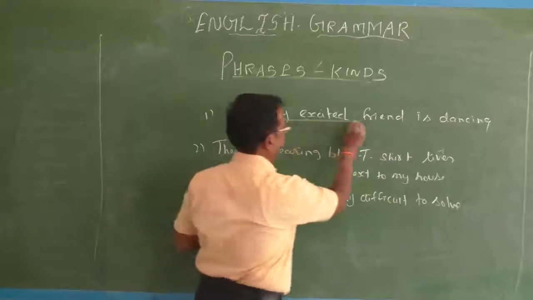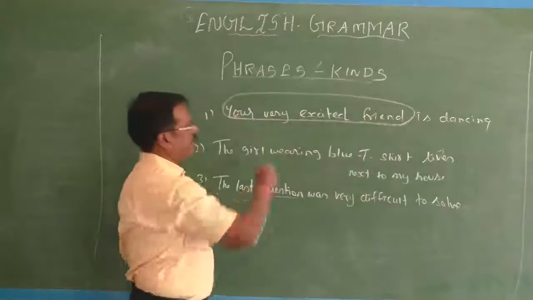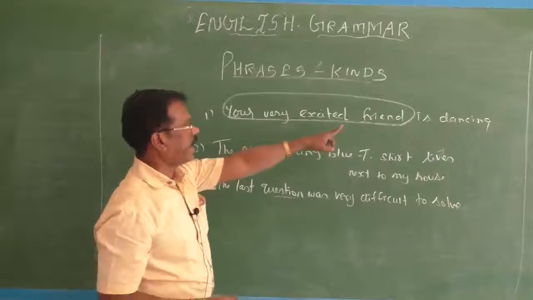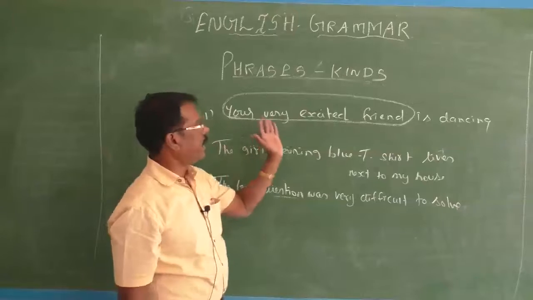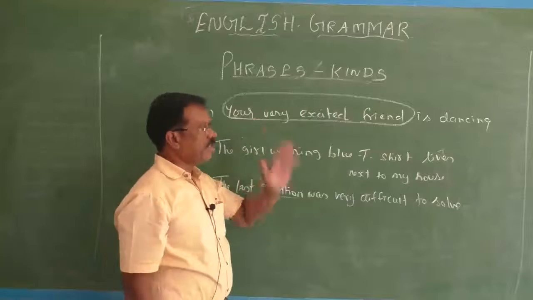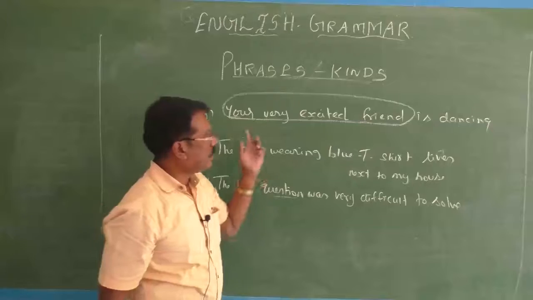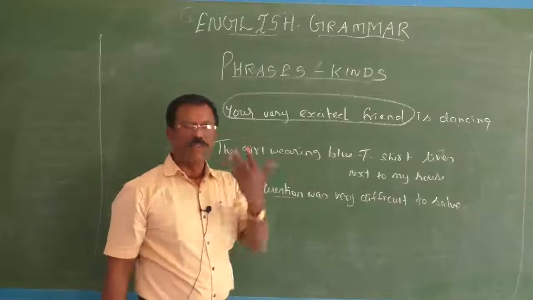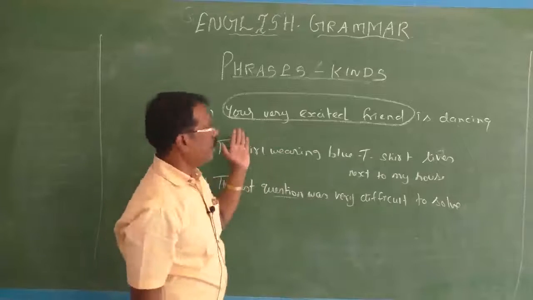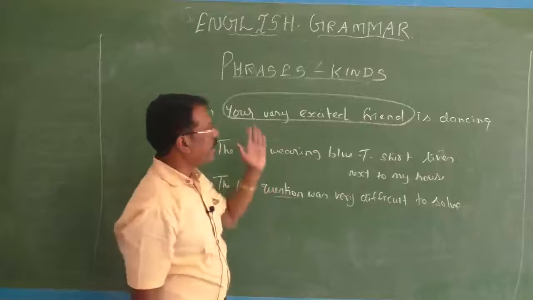Your very excited friend. Up to this is an adjective phrase. Okay. Here friend is the head word, a noun, described by your very excited. So all these words together are called an adjective phrase. So this adjective phrase comes in the beginning of a sentence. As I told you already, an adjective phrase may be used in the beginning of a sentence.